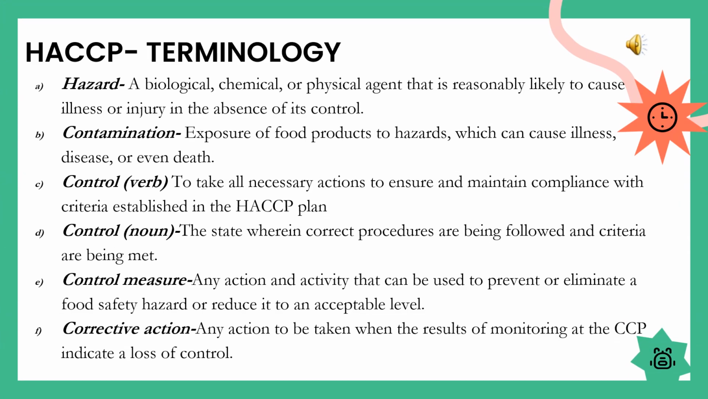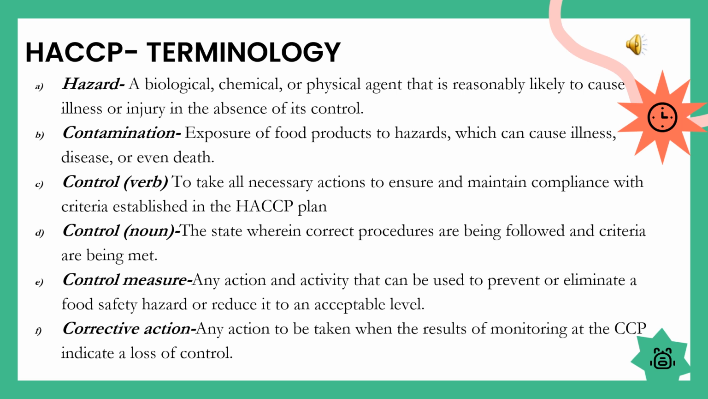Before knowing about the principle and steps of HACCP, we need to learn about certain basic terminologies related to HACCP. Now let us look at each of them one by one. First is hazard. Hazard refers to a biological, chemical or physical agent that is likely to cause illness or injury in the absence of its control. Second is contamination. Contamination refers to the exposure of food products to the hazard, which can cause illness, disease or even in some cases death.